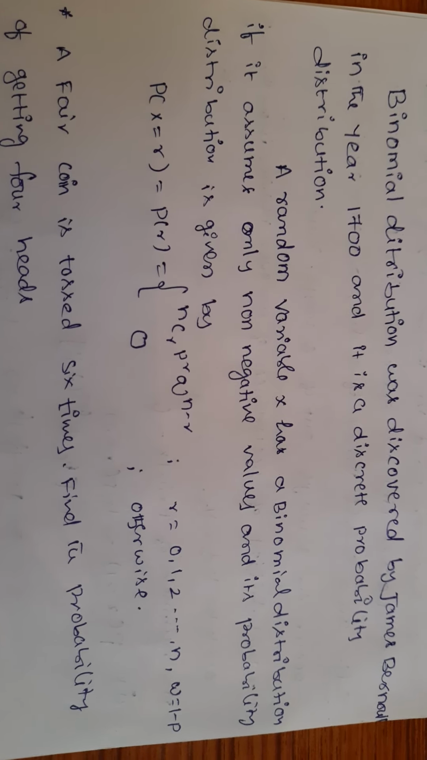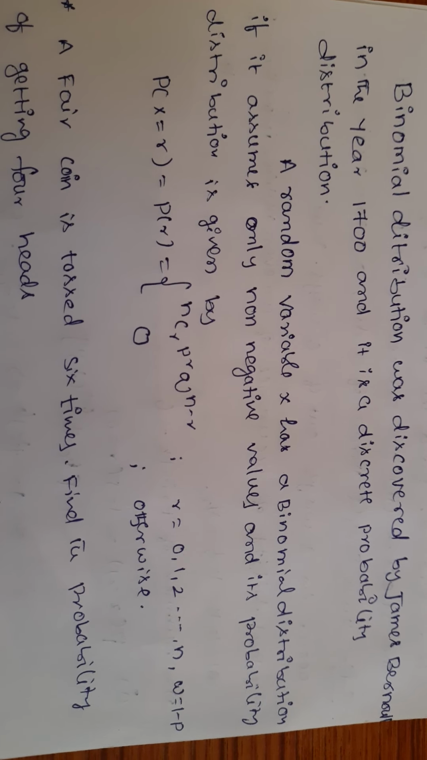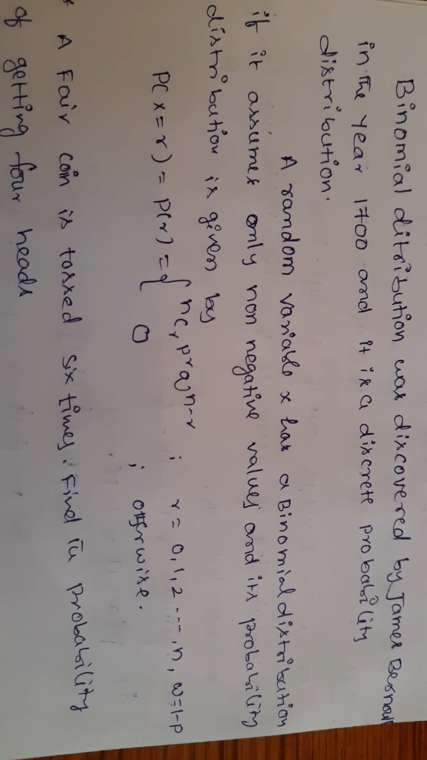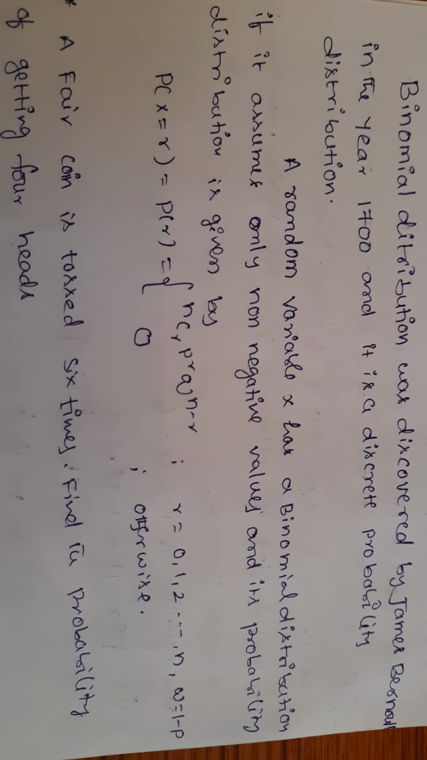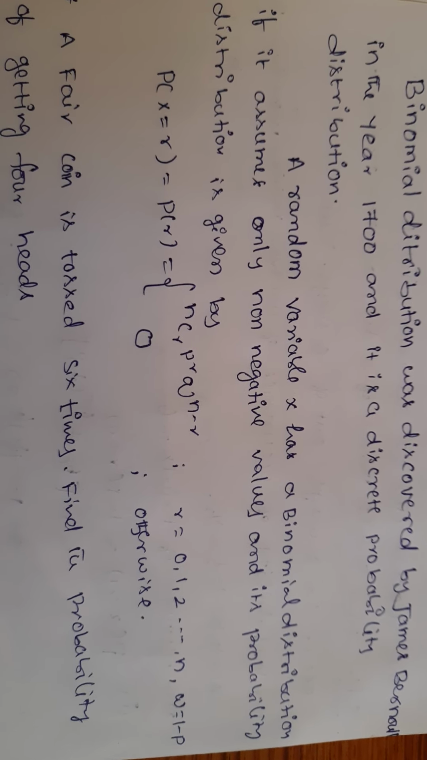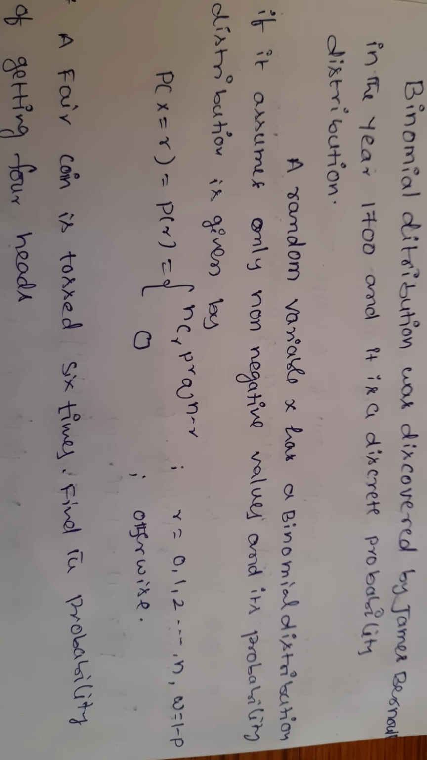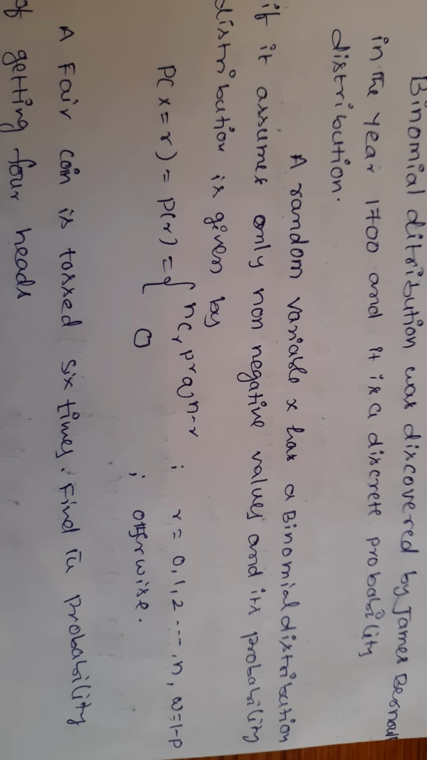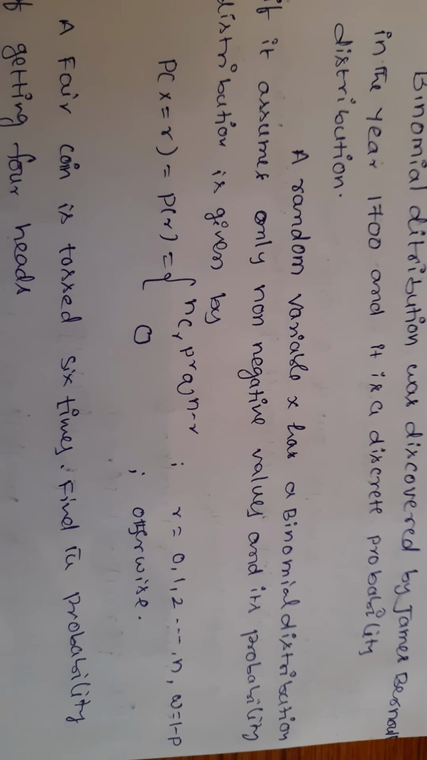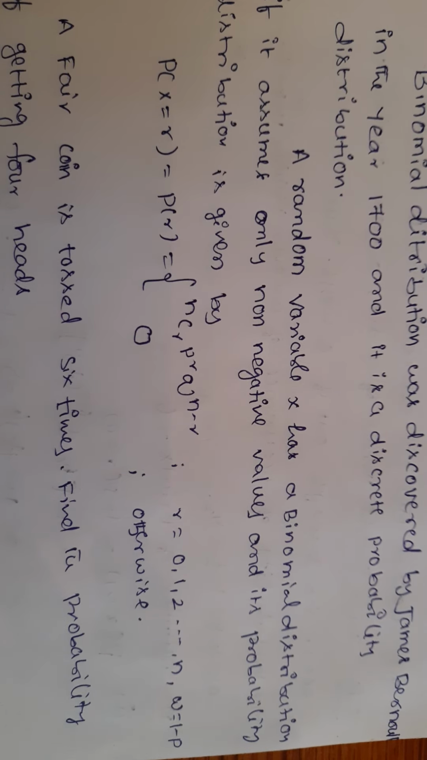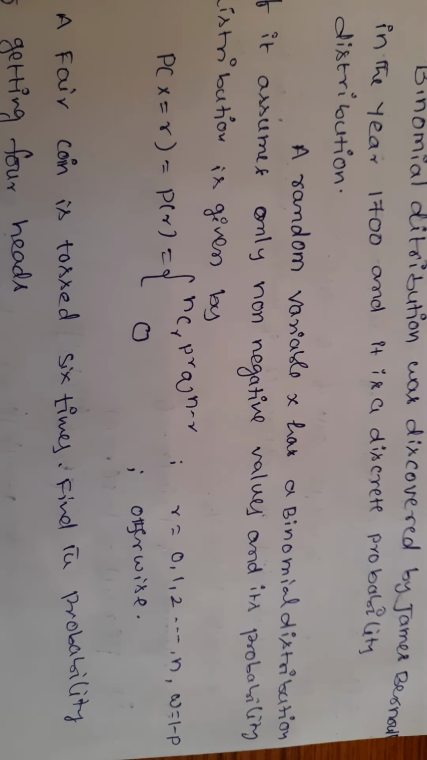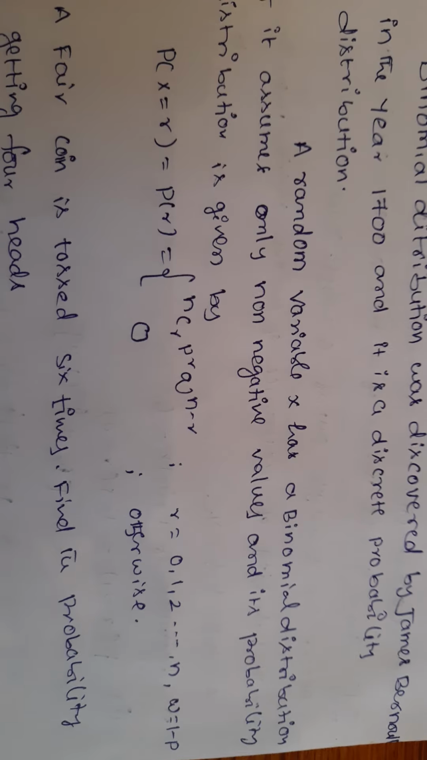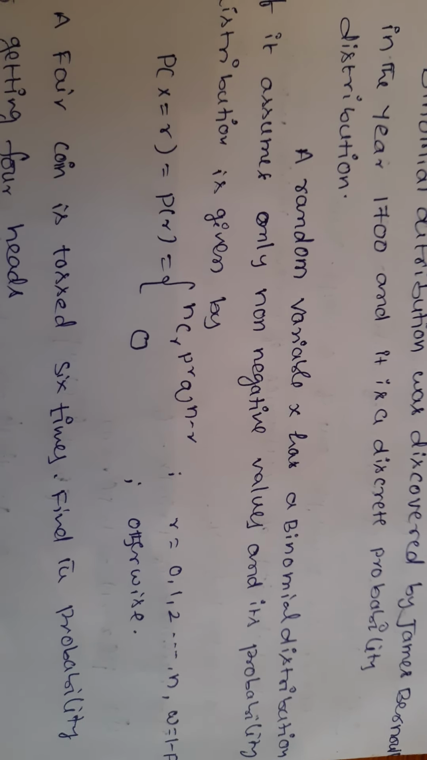What is binomial distribution? A random variable x has a binomial distribution if it assumes only non-negative values and its probability distribution is P(X = r) = P(r) = nCr p^r q^(n-r), if r = 0, 1, 2, and so on up to n. Here q = 1 minus p.